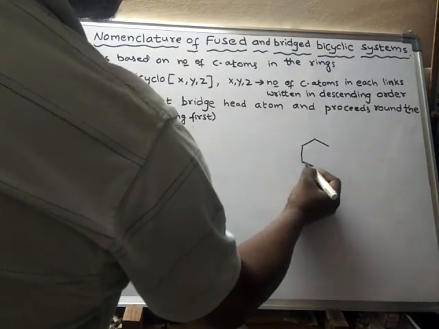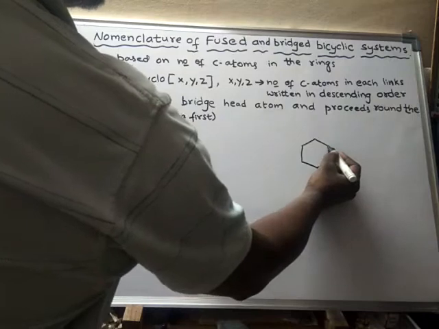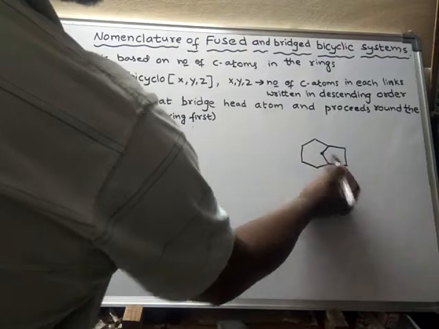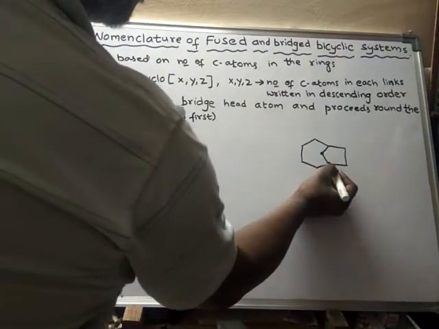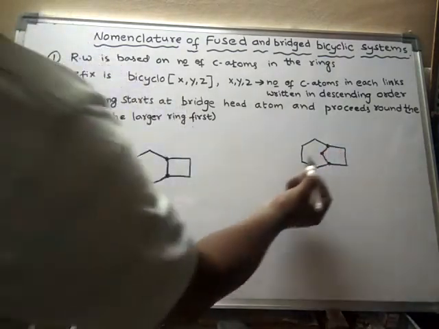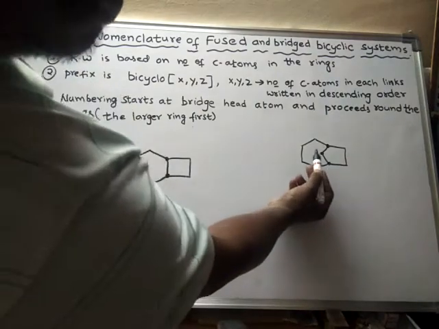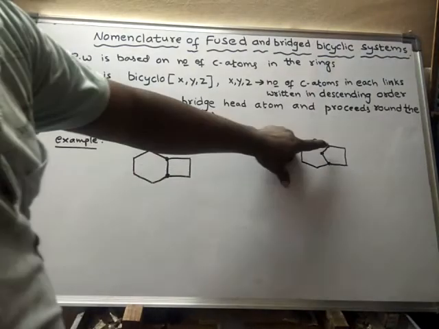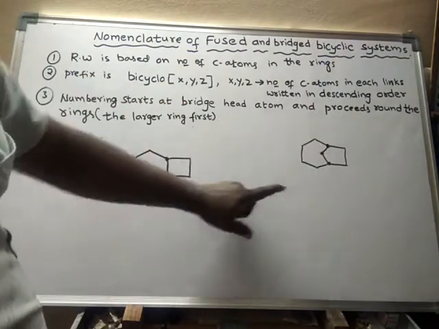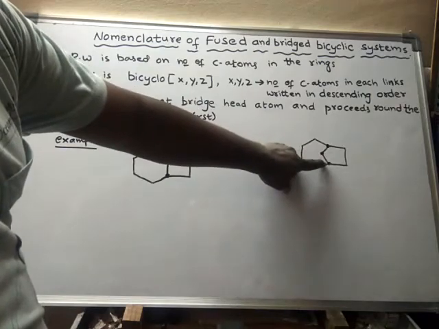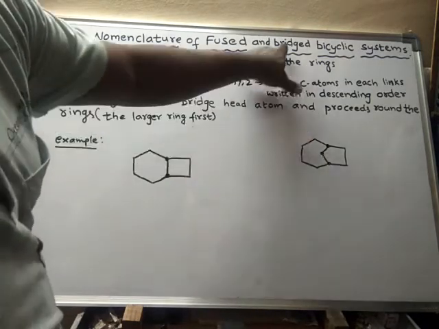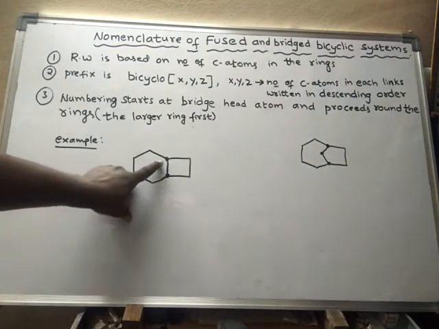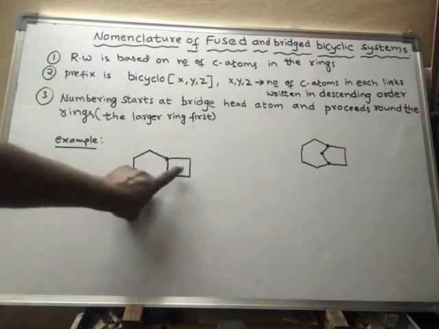suppose two rings like this are joined by three carbon atoms, that means these three carbon atoms are shared by this ring as well as this ring. That means more than two carbons. If more than two carbons are shared by two rings, then they are said to be bridged bicyclic systems. If only two carbons are shared by both the rings, then they are said to be fused system.